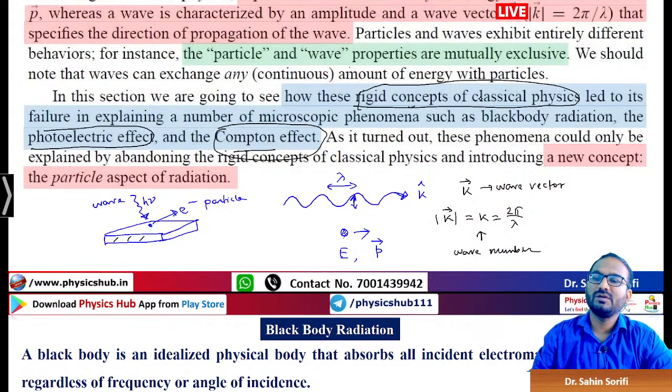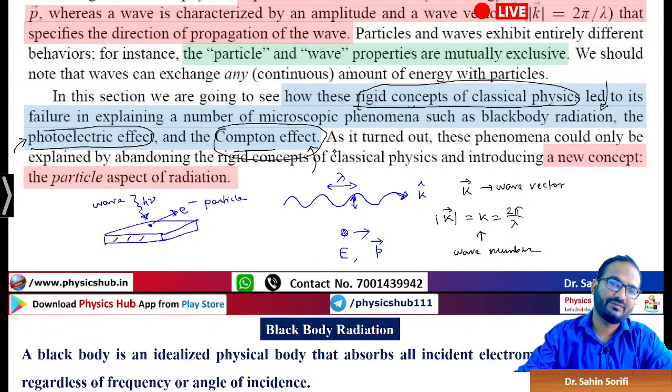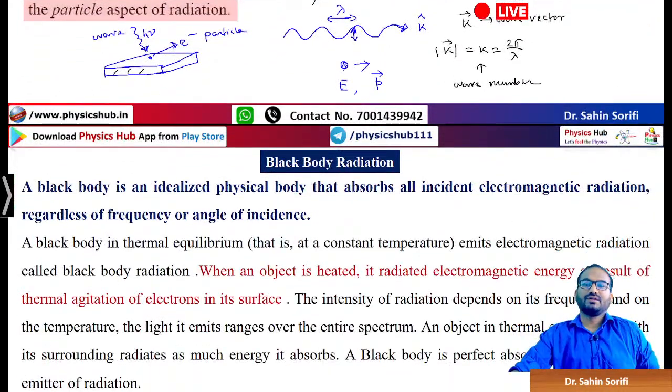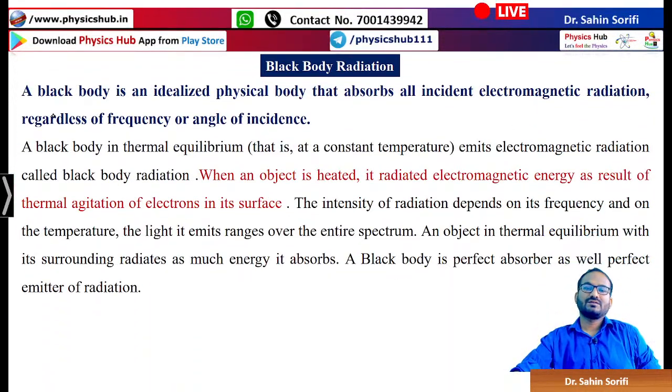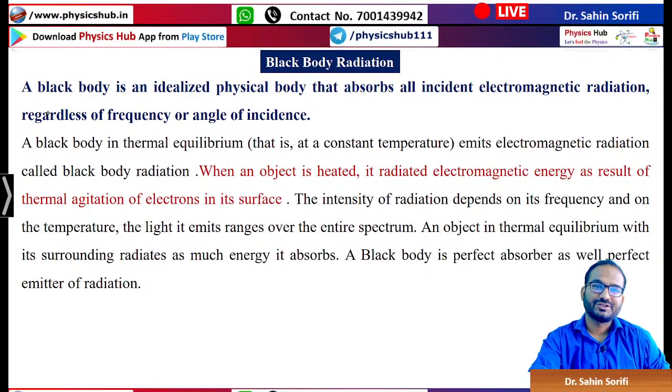We will be discussing these three one by one. Today we will keep our discussion limited to blackbody radiation, then we will go to the photoelectric effect and later the Compton effect. So let us start with blackbody radiation.